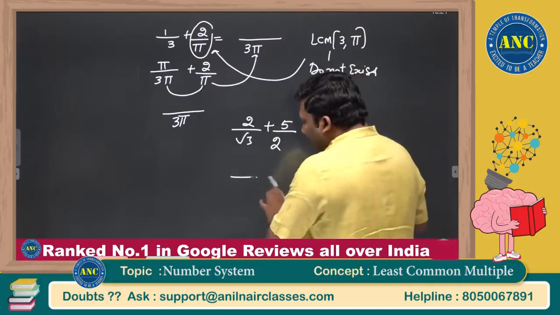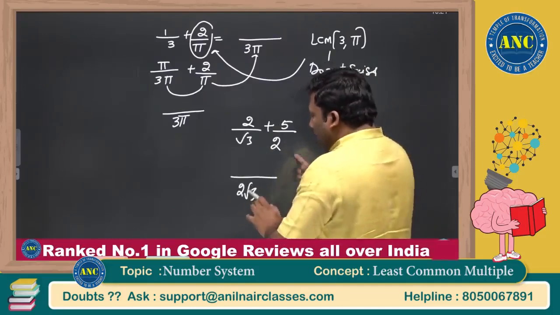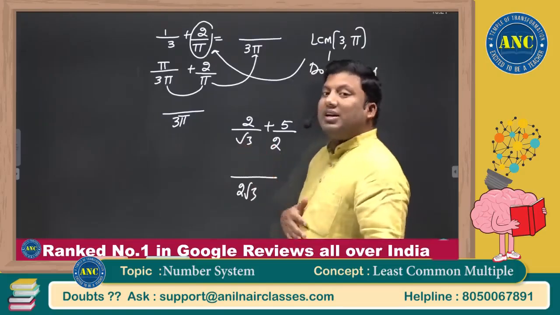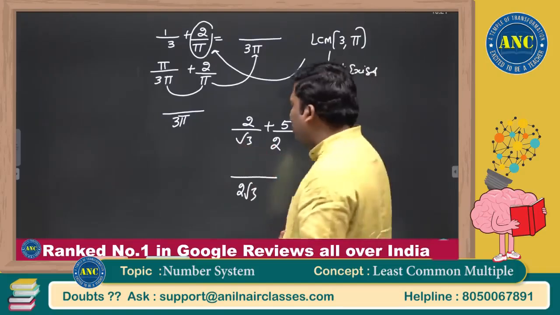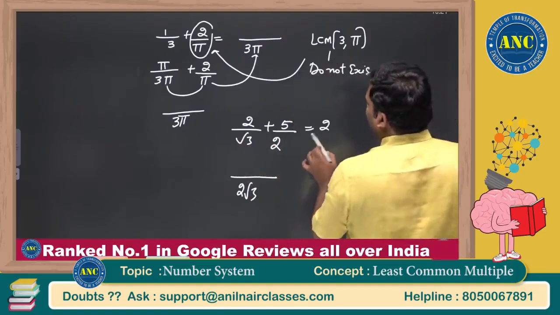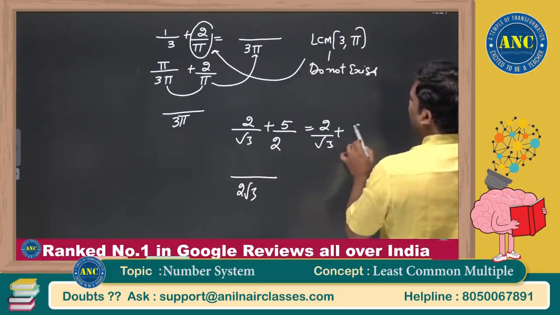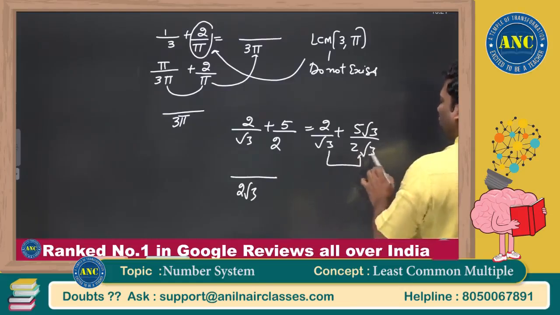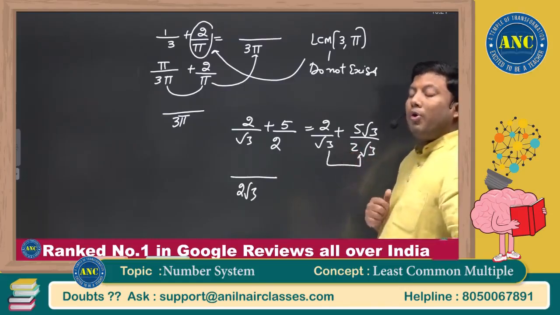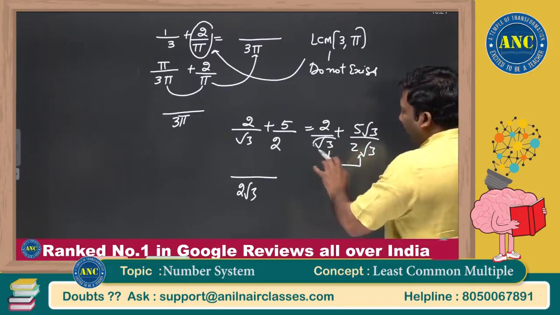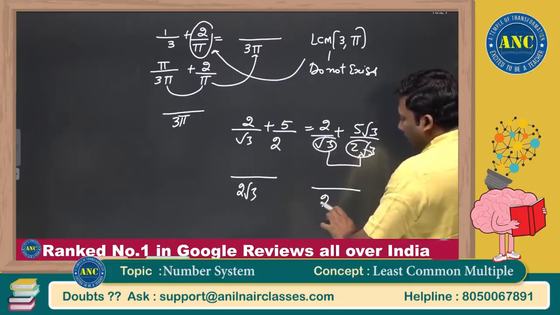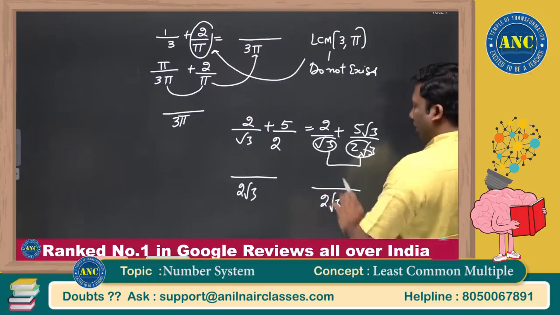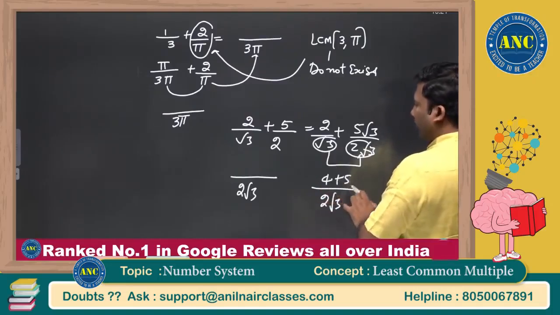Sir, I am taking the LCM as 2 root 3, but one is a rational number and one is an irrational number. Why is it possible? It is possible because I am writing 5 by 2 as 5 root 3 by 2 root 3. So root 3 and 2 root 3 both became the same family of irrational numbers. Then the LCM will be 2 root 3. So this will be 4 plus 5 root 3.